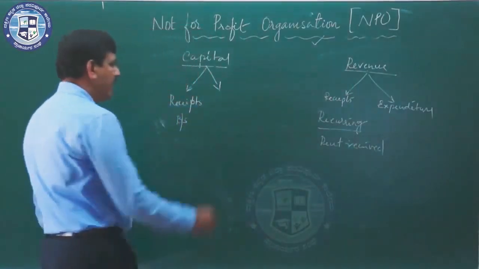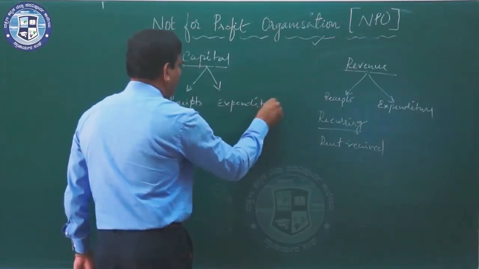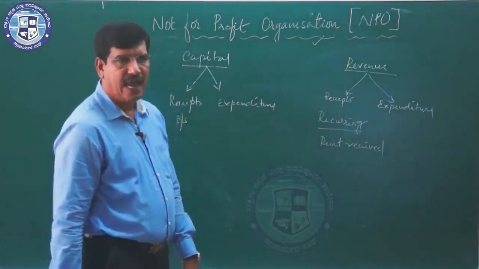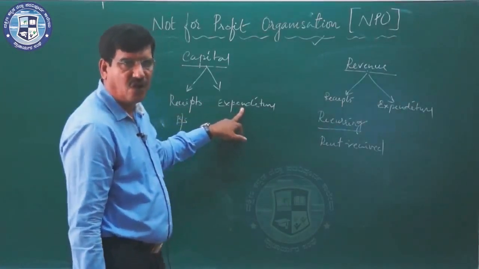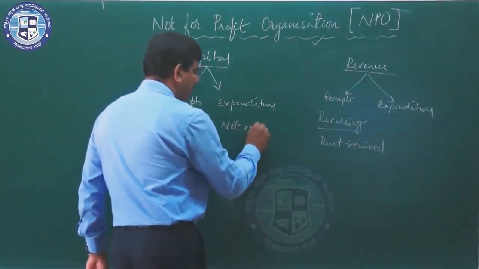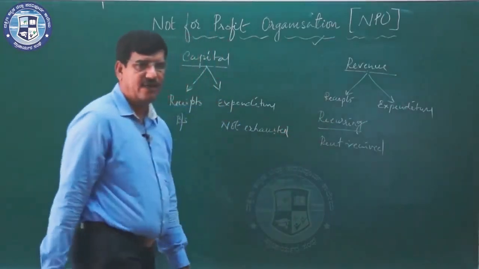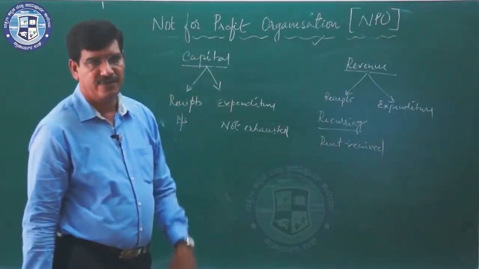Now let's come to the expenditure. What is capital expenditure? Capital expenditure is an expenditure whose benefit is not exhausted in 1 year. The benefit is not exhausted in 1 year, or it is available for more than 1 year.